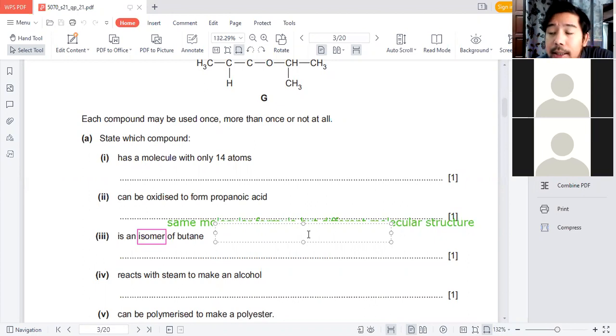So but is 3. So C3, H6, 7, 8. C3H8. So that would be the molecular formula. So I need to find something that is C3H8. I don't really care about the structure, because an isomer can be any structure as long as it has the same number of carbon, same number of hydrogen, and same number of oxygen if there is any, or nitrogen if any. So far so good.